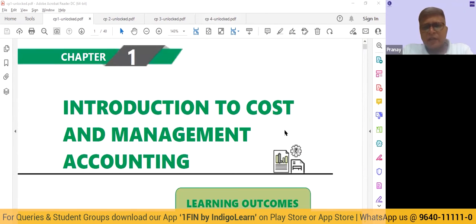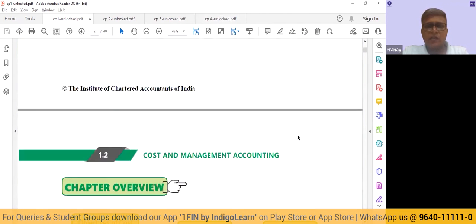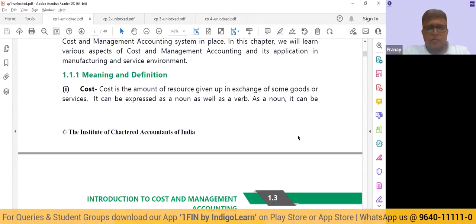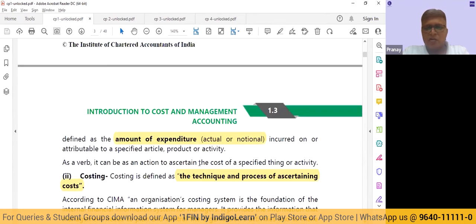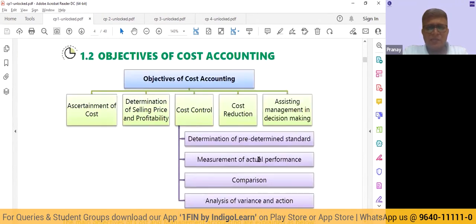So basically, first chapter, Introduction to Cost and Management Accounting. This per se, students, is a topic where we will have few theory questions. But what is also important in this topic is the understanding that we should have in relation to the classification of costs. So we go through the definitions of what is cost. Cost is any amount of expenditure. Costing is the technique of determining cost, and accounting of all the cost is your cost accounting. So these are some basic fundamental concepts.